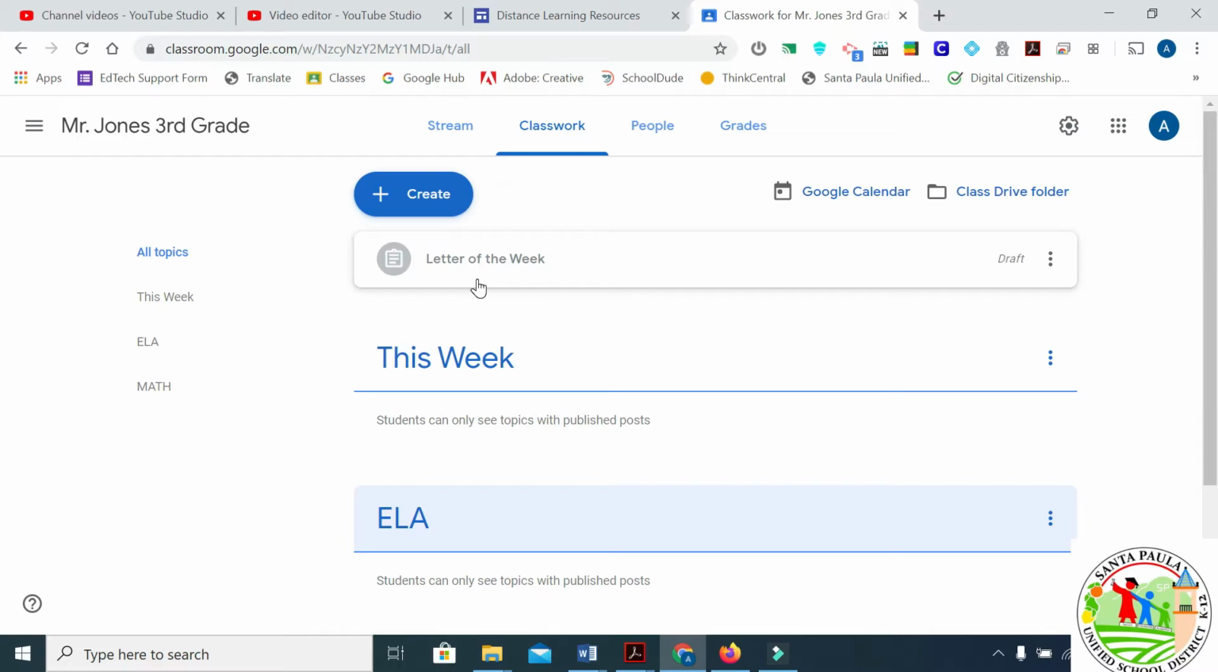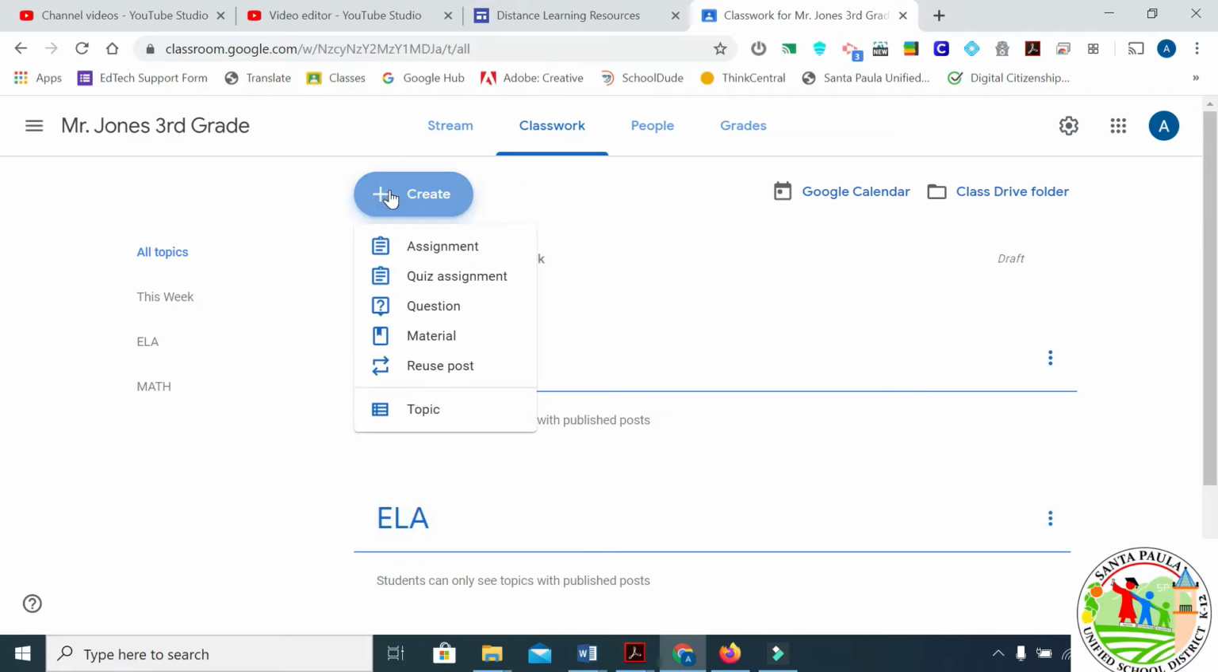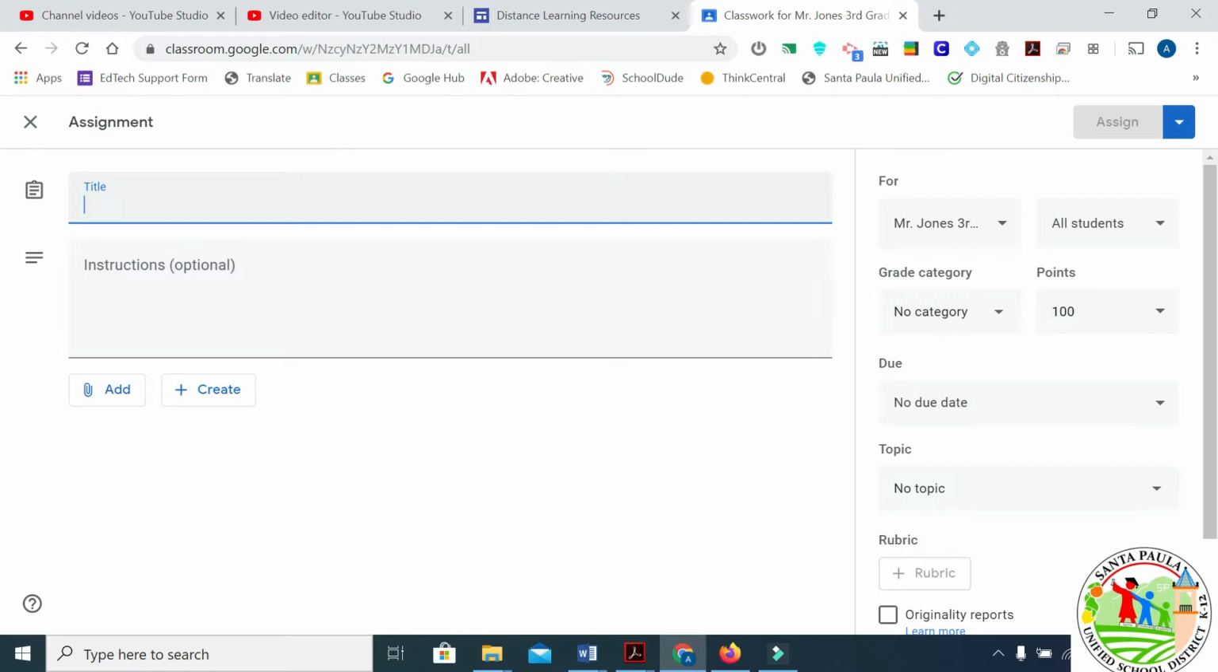Right, once we have our topics in, and if you don't have a topic and you want to make it later, there is a way in assignments that you can do that also. So we're going to create a short assignment. We're going to just put about what you did.